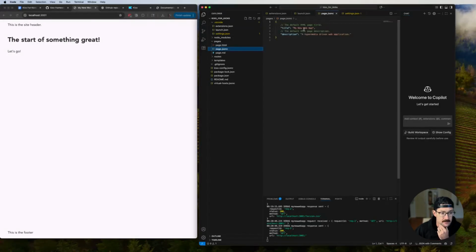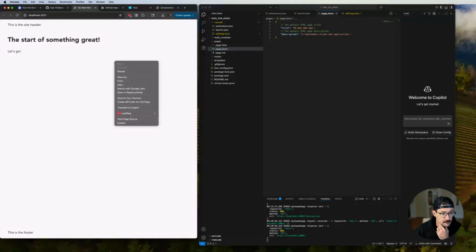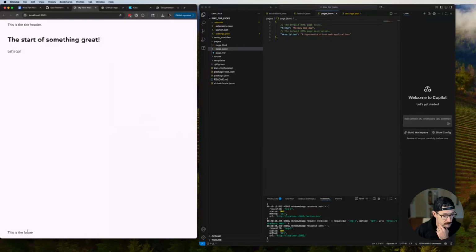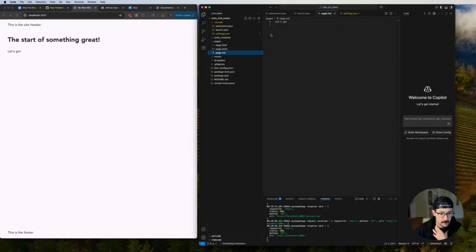Page.json. So this, my new web app, is what's generating here. Description, a hypermedia driven web application. Oh, and there's a footer down here. Okay, cool. Page.markdown. Let's go. So the page content, let's go, is determined by page.md, by the markdown file. Great. I know a little bit about markdown. That feels good.